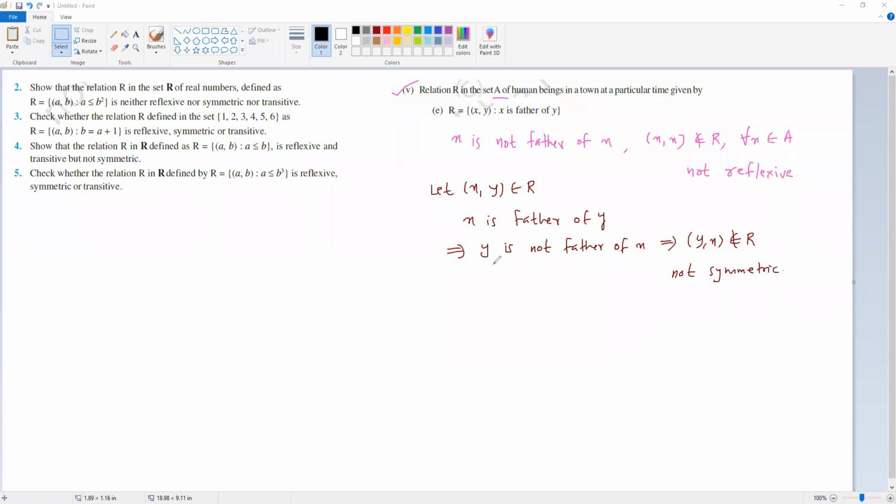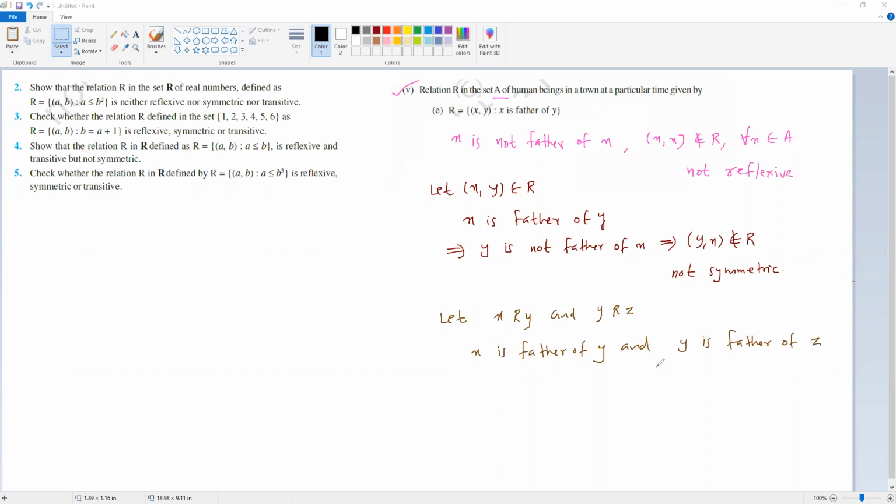अभी ट्रांसिटिविटी चेक करने के लिए हम assume करेंगे, let x is related to y and y is related to z. This is another way of writing (x, y) belongs to R; both have the same meaning. तो इसका मतलब है x is father of y and y is father of z.